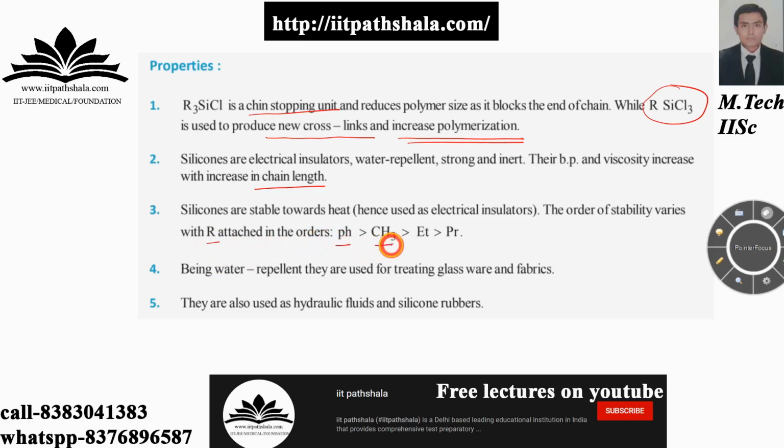That's your phenyl, that's your methyl, that's your ethyl, that's your propyl. It has three carbons: CH3, CH2 and CH2, and then you have an unbonded single bond over here, so it can form a bond from this side. In ethyl you have two carbons, in the same fashion. Methyl has only one, and this is your phenyl. Being water repellent, they are used for treating glassware and fabrics. They are also used as hydraulic fluid and in silicone rubbers.